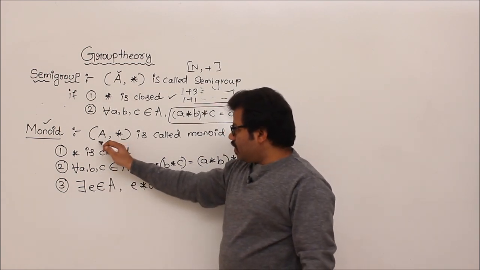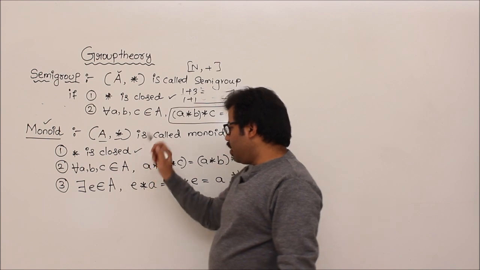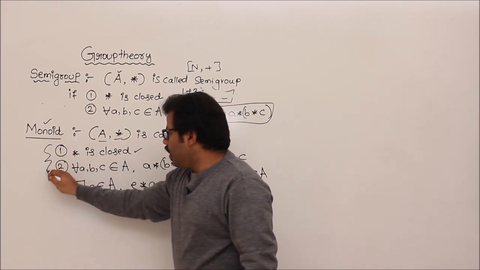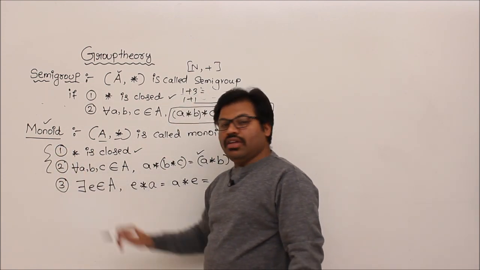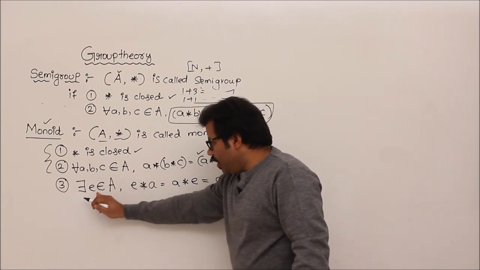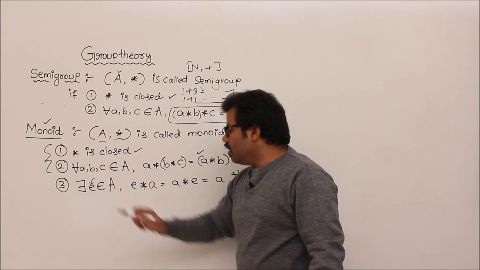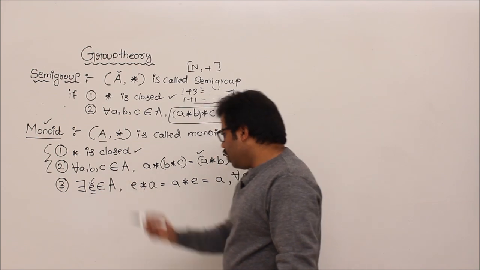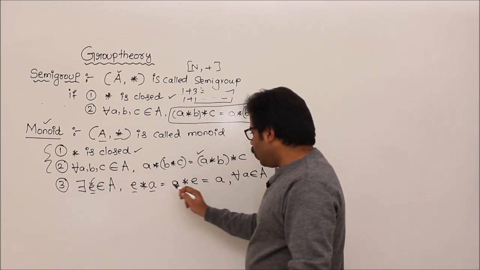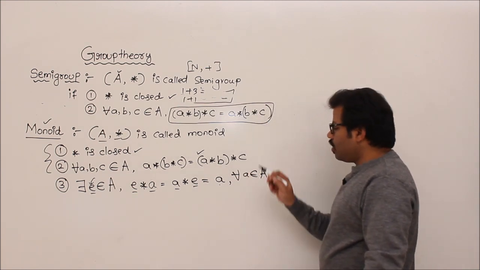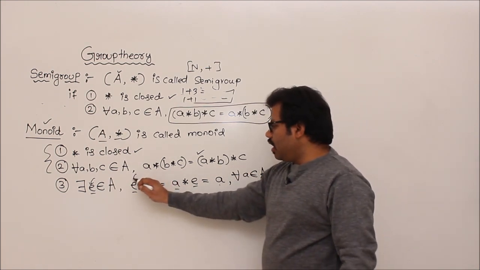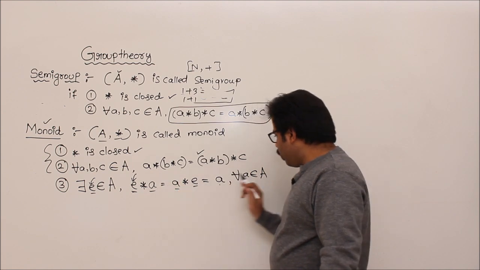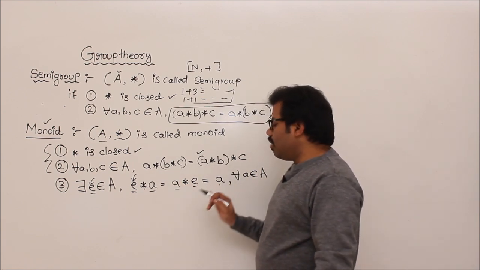Now let us talk about monoid quickly. A monoid is (A, star) where star is closed like a semi-group and star is associative, fine. That means a monoid is a semi-group followed by an extra condition. What is that extra condition? There exists an element e, I am just showing it symbolically, because this has a particular functionality, we will see that. This is one of the elements in A, such that e star a equals a star e equals a for every a belonging to A. So there should be one special element e, I am repeating. If you apply star between that element and any element of your set, then what should happen? The same element should come back.